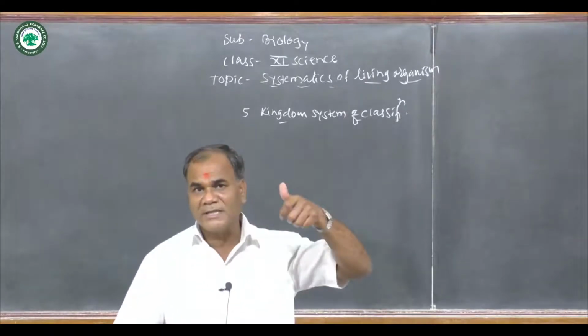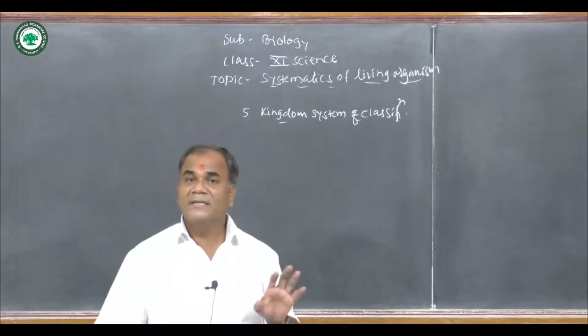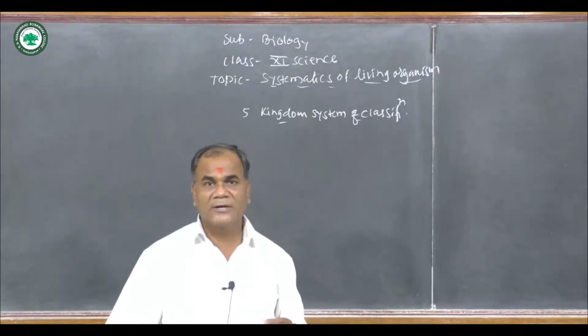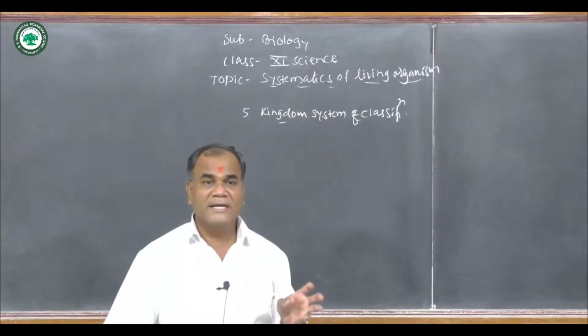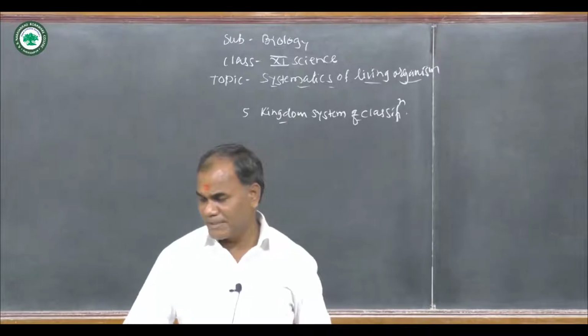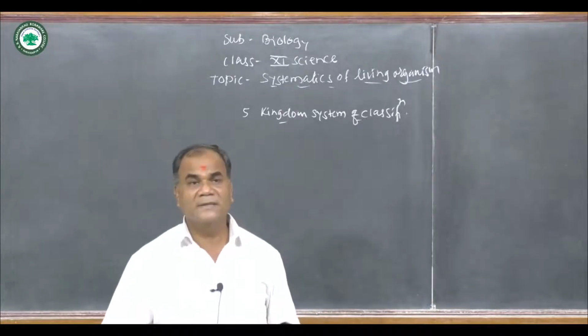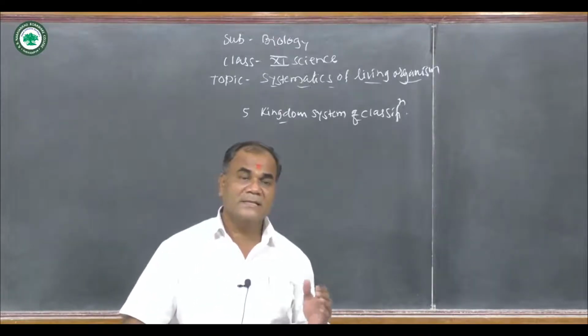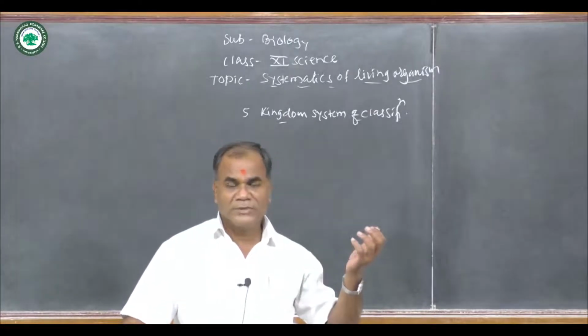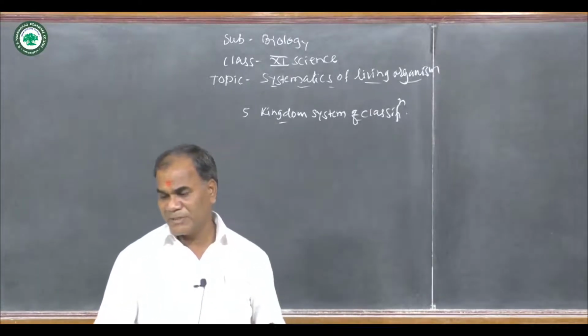Some are chemosynthetic. What is meant by chemosynthetic? They have no need of light, but in the presence of chemical substances like sulfur or iron, these bacteria or unicellular organisms have the ability to synthesize their own food material. Some are heterotrophic. What is meant by heterotrophic? They depend on another organism for their food. So some are heterotrophic.